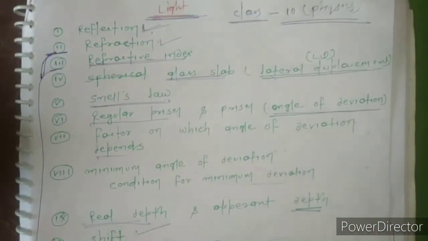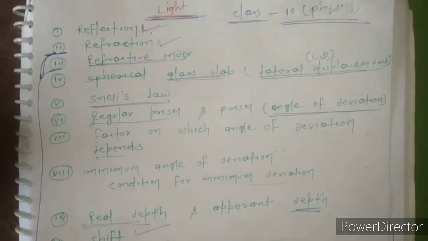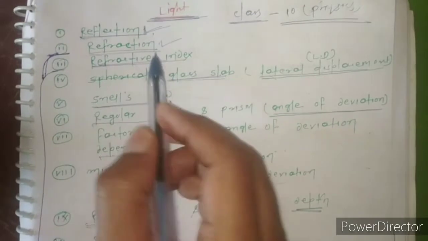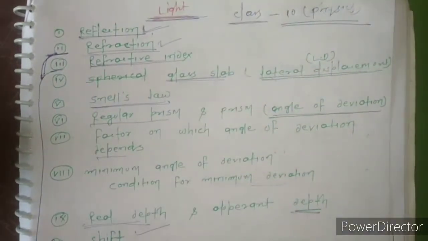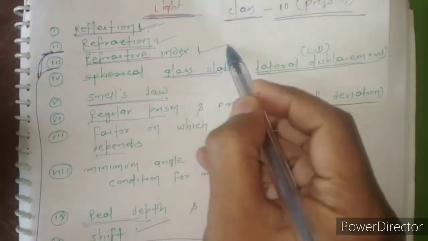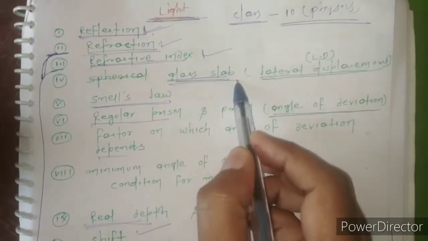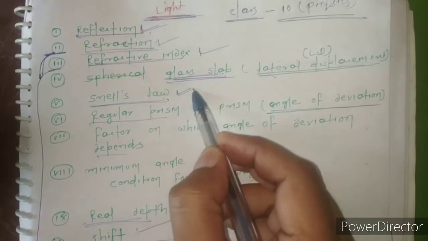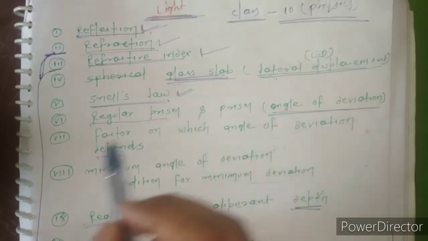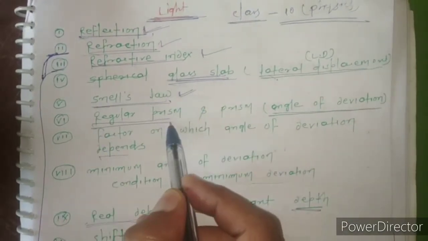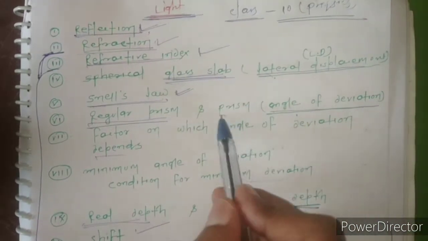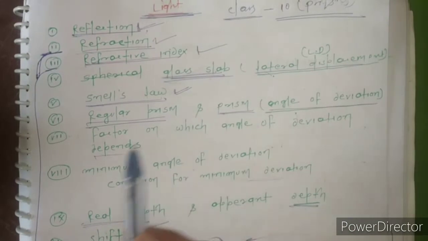So let us talk about the important topics that we have to cover in this chapter. The first one is reflection, then refraction, and we have to talk about the refractive index. After that, the glass slab, which includes lateral displacement, as well as Snell's law, which is also called the law of refraction. Then a regular prism and angle of deviation, and the ray of light passing through the prism, which we have to study in this unit.